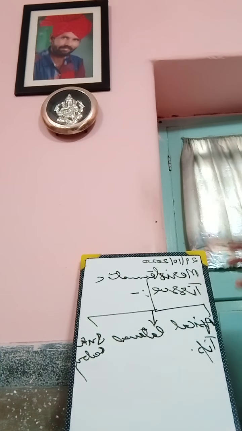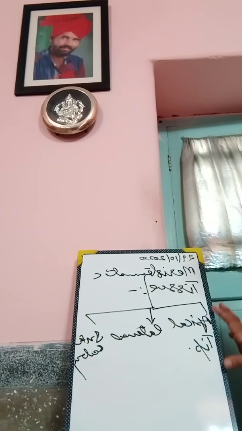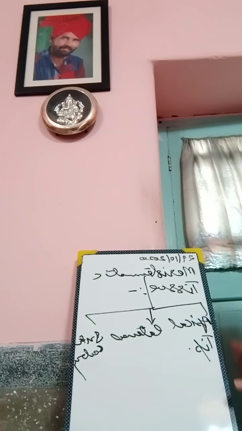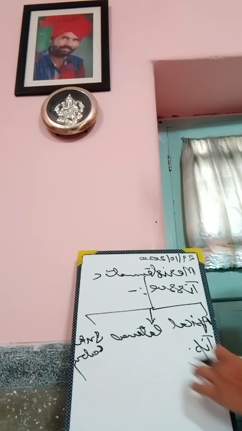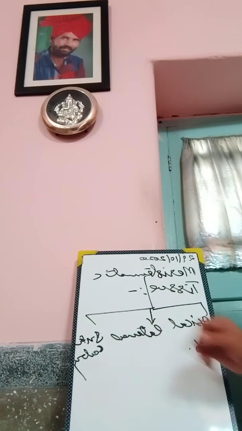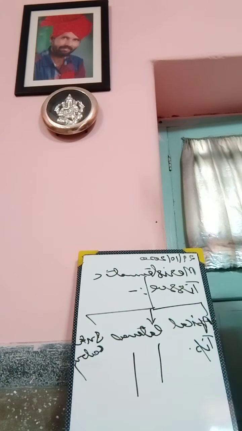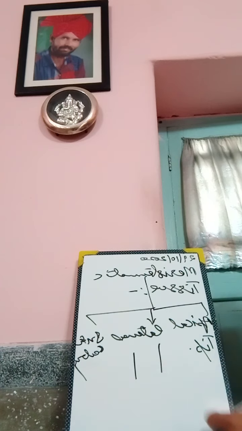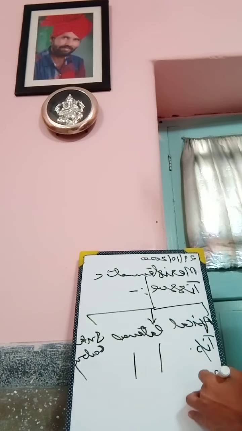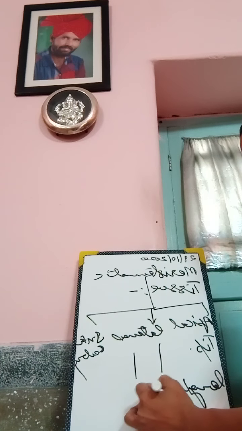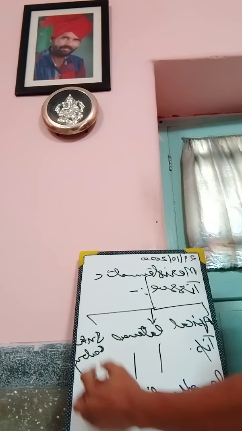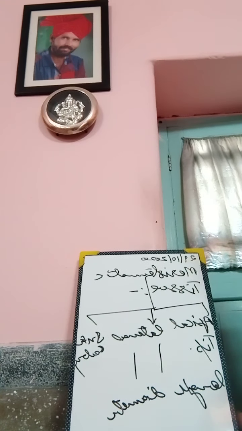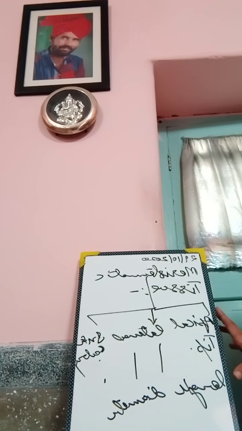Tip means the top part of a plant, root or leaves. From this they can grow further. It increases in length. But lateral is at the side of the plant. It increases in diameter. Intercalary is present in between two nodes, in the internode. So these are the meristematic tissues.